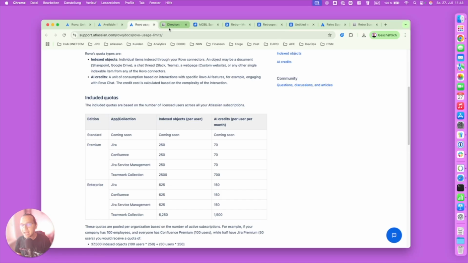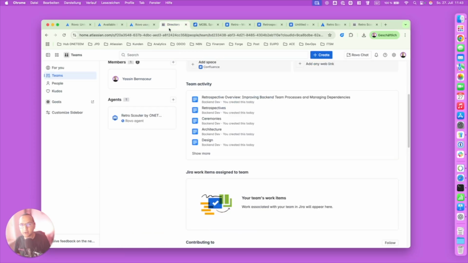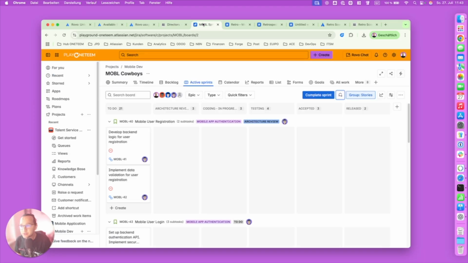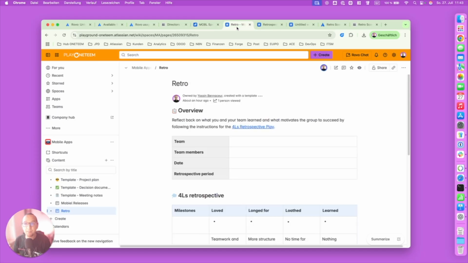Now, I have an example for you. Imagine you are a director. You are a director of multiple engineering teams spread all over the globe. You develop mobile apps, backend capabilities, microservices, a very, very complex responsibility. And then your teams are using Jira for their scrums, for release management, for collaboration and project management. But they are using Confluence as well for something which is very, very important, retrospectives.